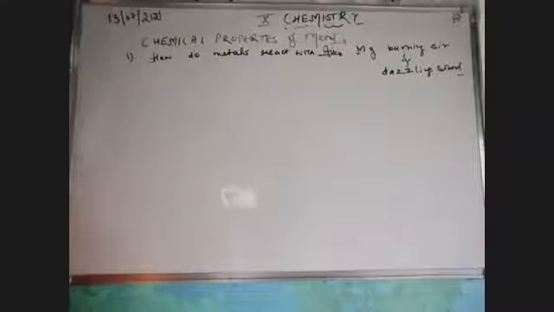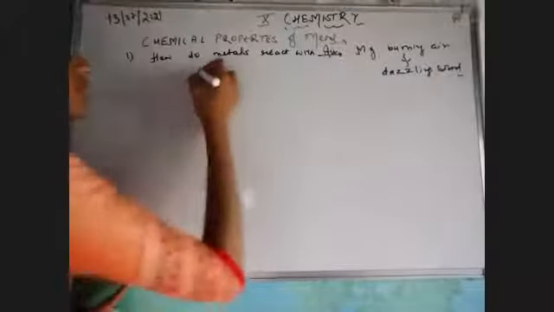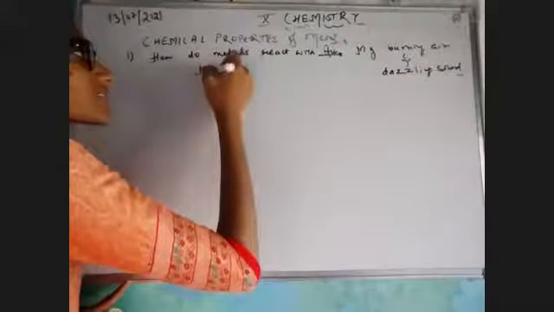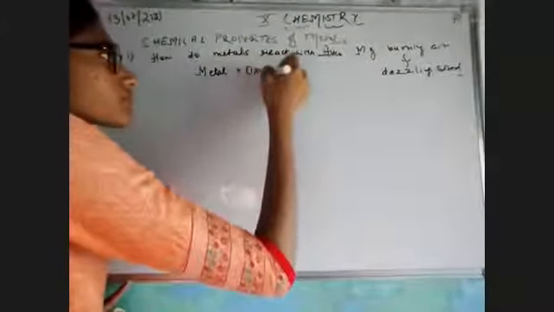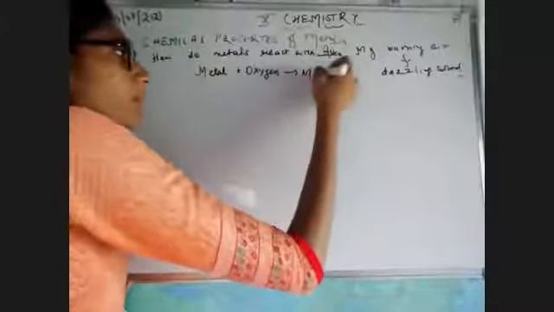But do all the metals react in the same manner? Definitely not. For checking, let's start the different reactions with different metals. First of all, if my metal is reacting with oxygen, it would give you metal oxide.